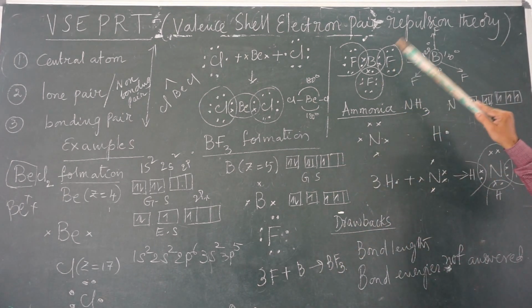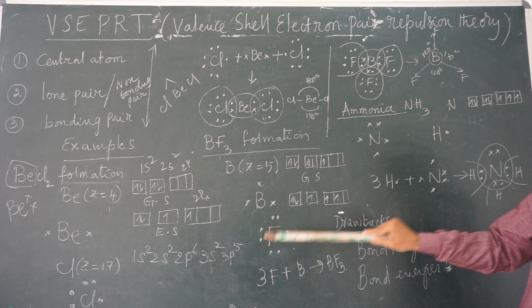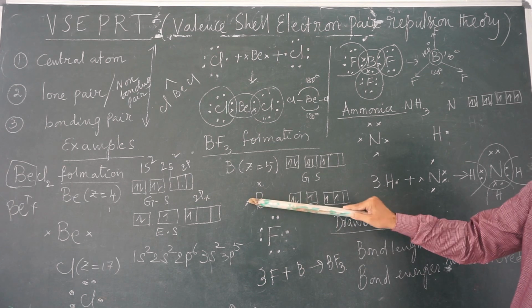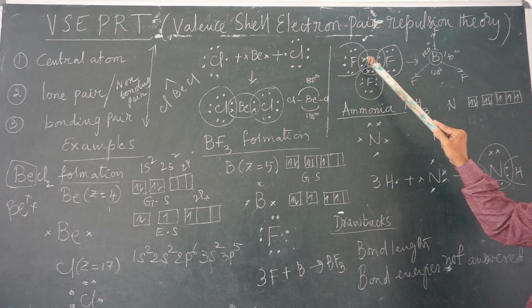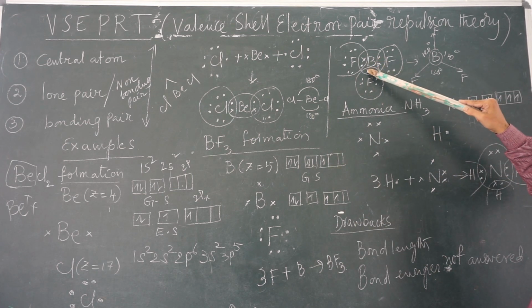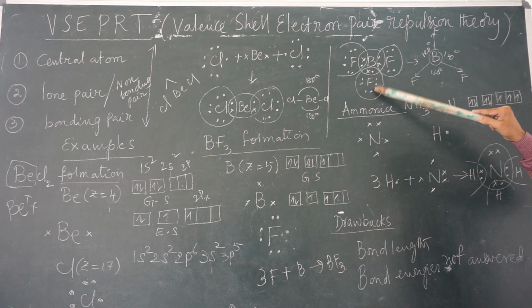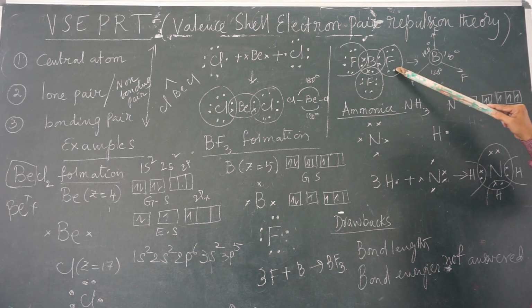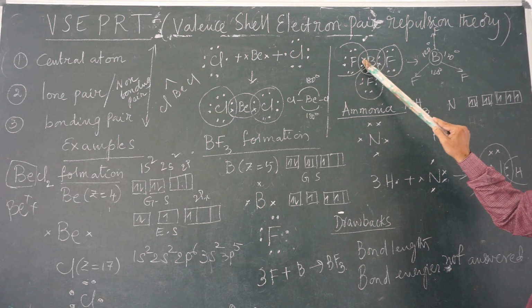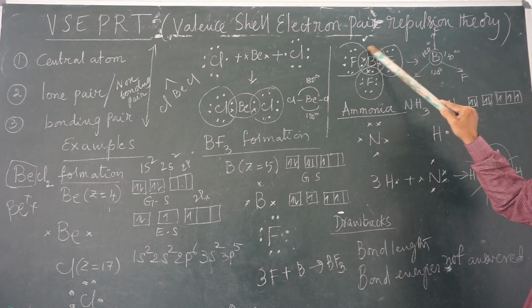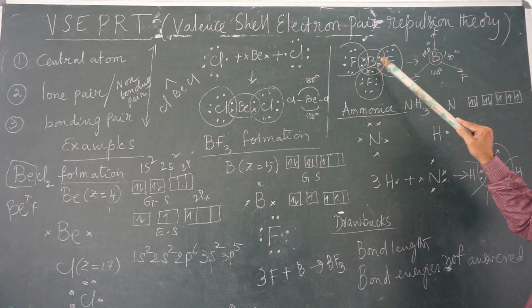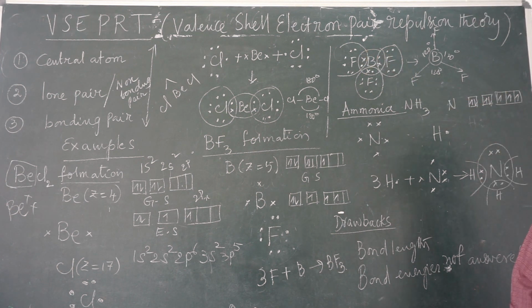And look, boron and 1 fluorine atom, each has 1 unpaired electron. This forms a pair. That pair is shared between these 2. And there is another electron with another fluorine atom, and a third electron with the third fluorine atom. So, here a pair is shared, here a pair is shared, here a pair is shared. That means the boron nucleus is shared by 3 pairs of electrons, and all the 3 are bonding pairs.